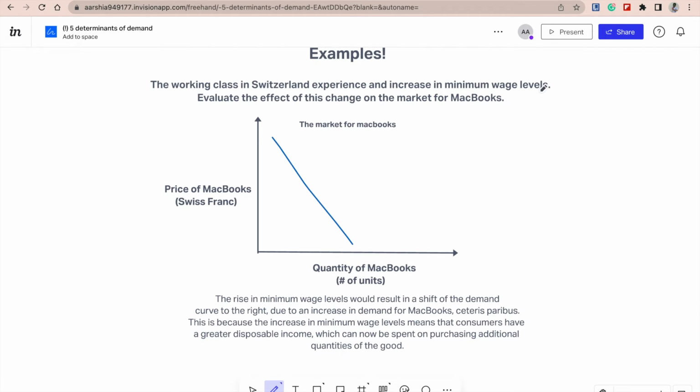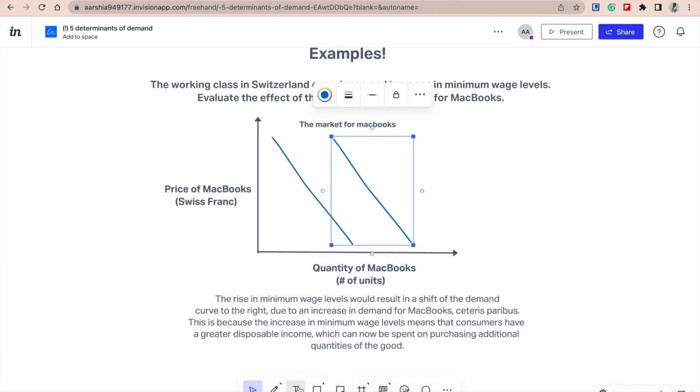So with an increase in minimum wage levels, we can assume that now consumers have a greater disposable income. Therefore, they are likely to want to buy or purchase more MacBooks because they now have the ability. And remember, the reason for this is because MacBooks are a normal good, not an inferior good. So, in theory, their demand would increase. What this means is that there would be a shift of the demand curve to the right.